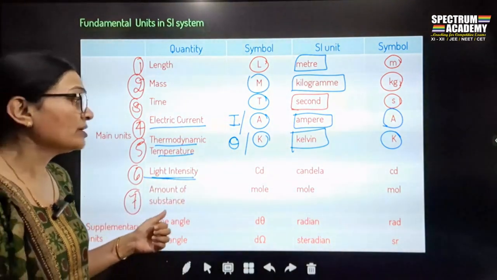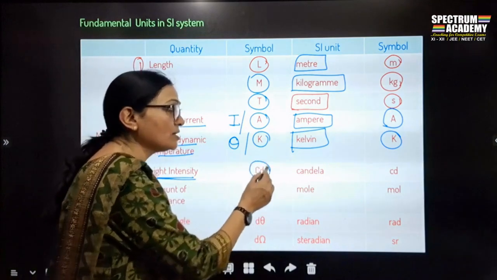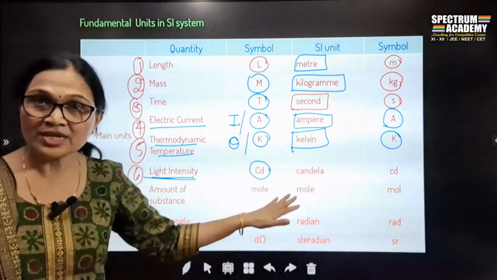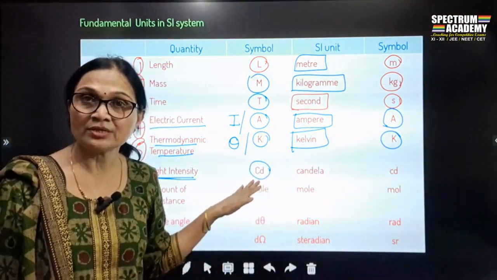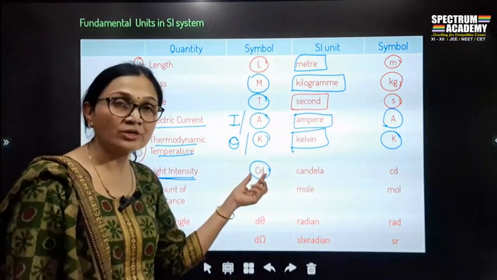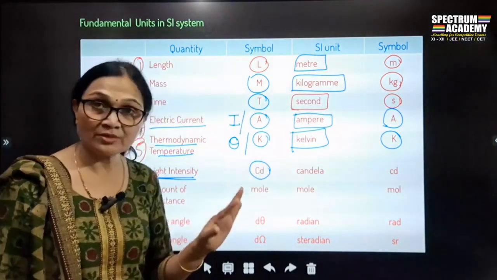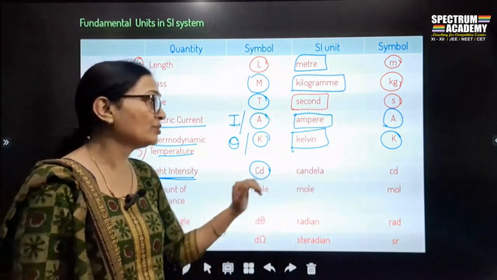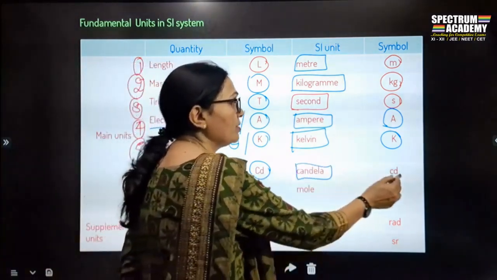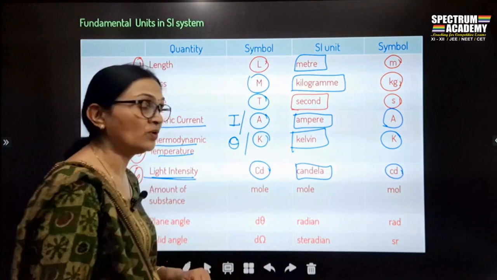Light intensity is denoted by candela, cd. If you are taking the dimensions, it will be denoted by capital C into D as a fundamental physical quantity, and its unit is candela. And the symbol of that is small c into d.